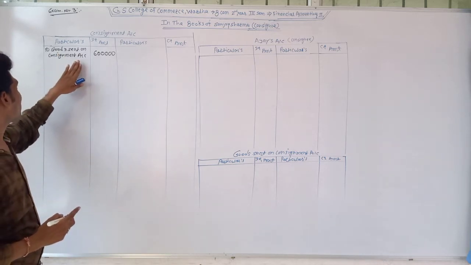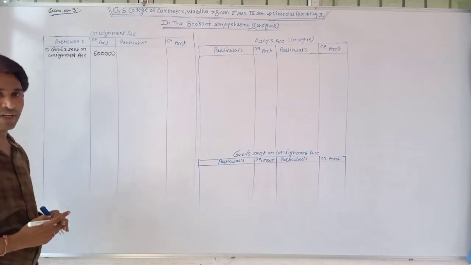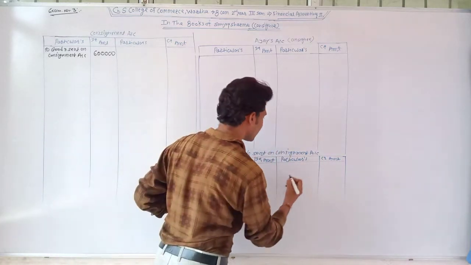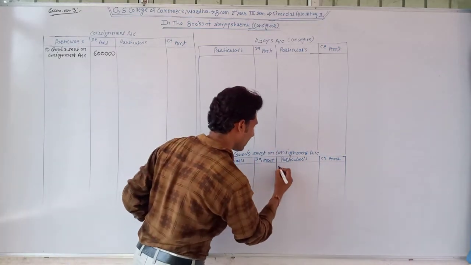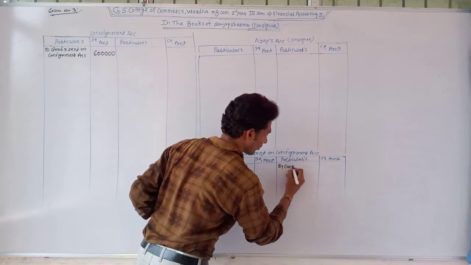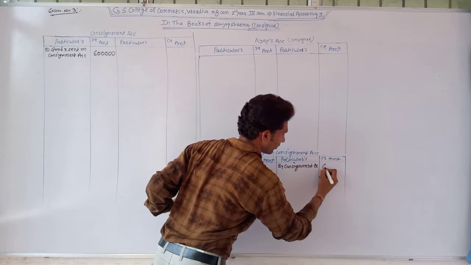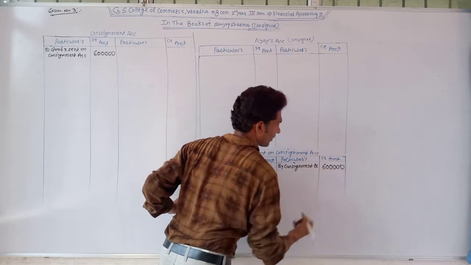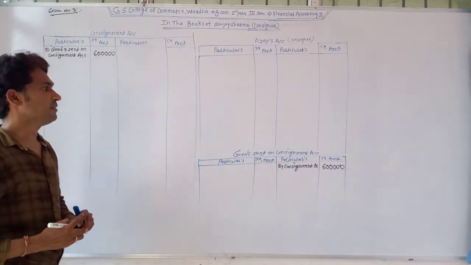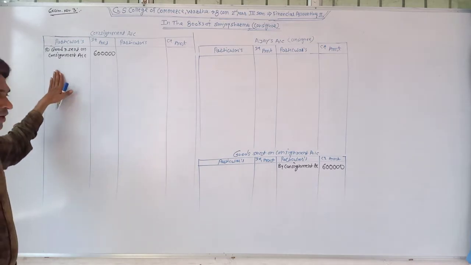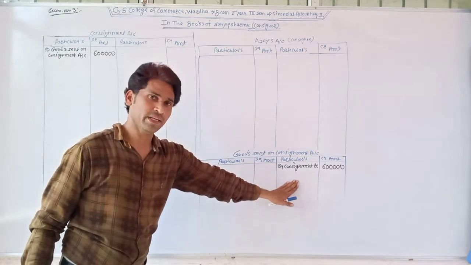So write at the debit side of the consignment account by the name of goods sent on consignment account, and write at the credit side of the goods sent on consignment account by the name of consignment account, rupees 6 lakh. Okay, this first transaction is over.